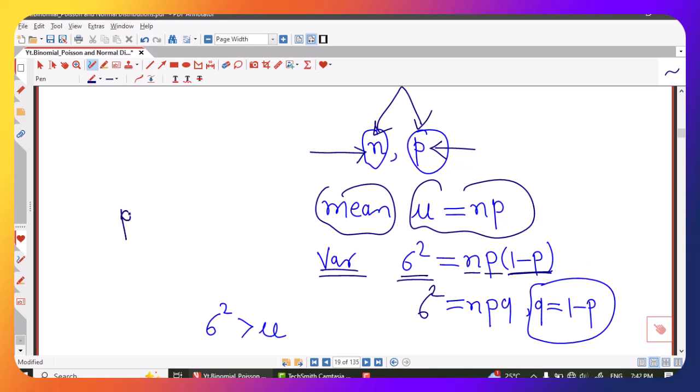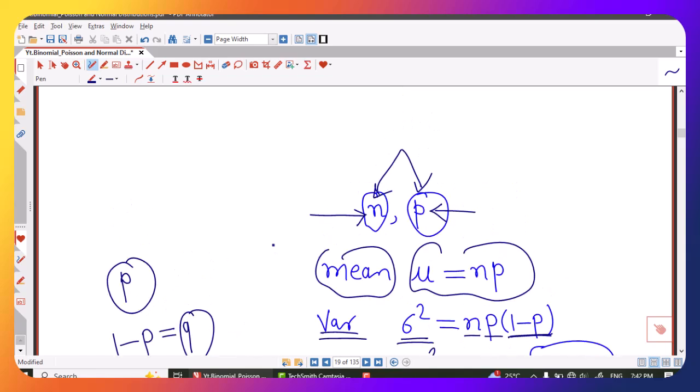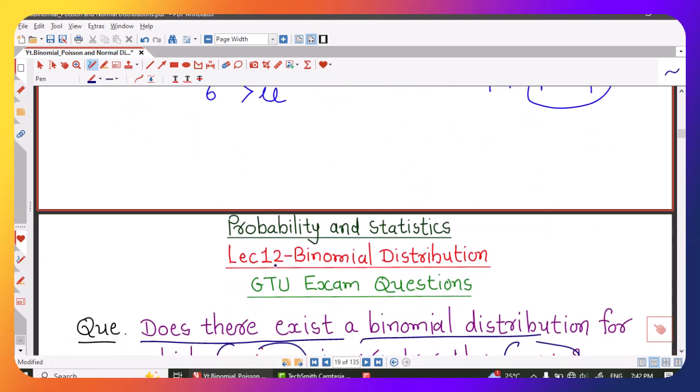We know that p is the probability of success and therefore q is nothing but probability of failure. So these are the formulas for mean and variance of binomial distribution.